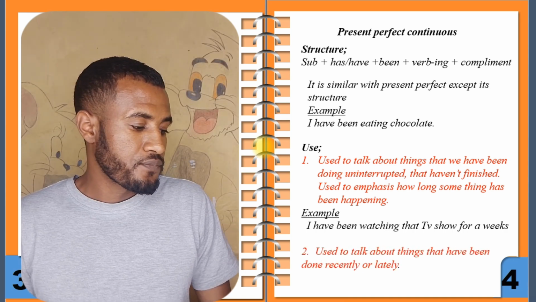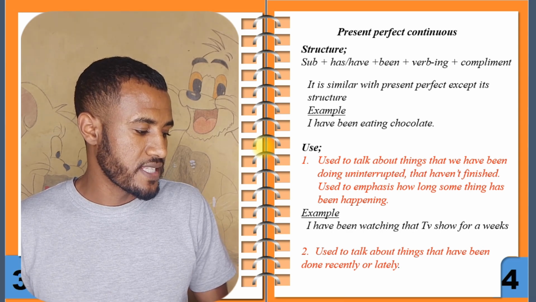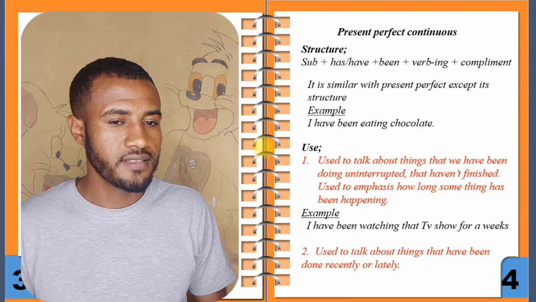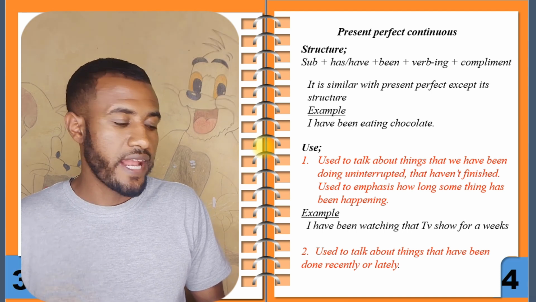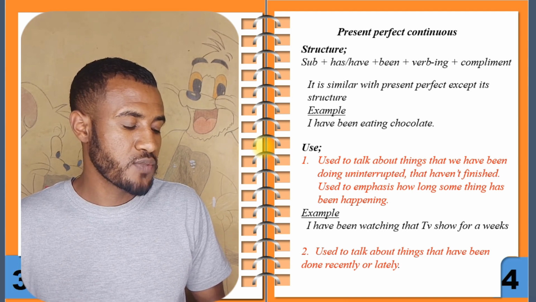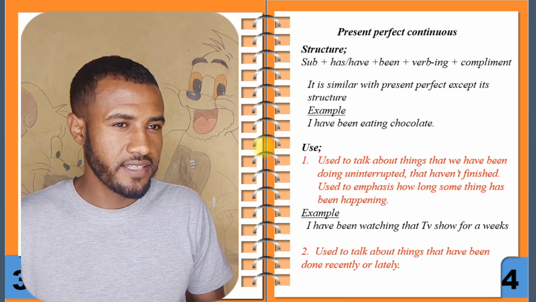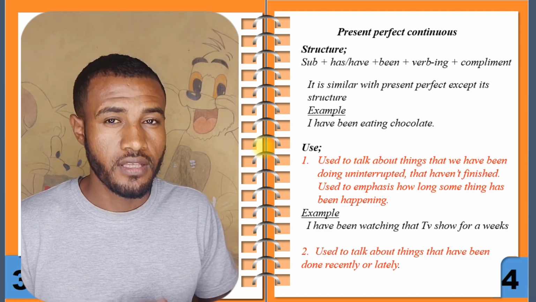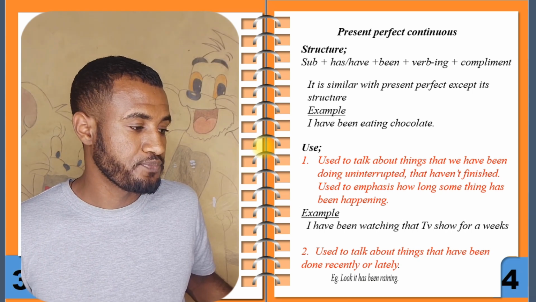Next use is to talk about things that have been done recently or lately. Alright? If there's an action that has been done recently or lately, I have to use the present perfect continuous tense.